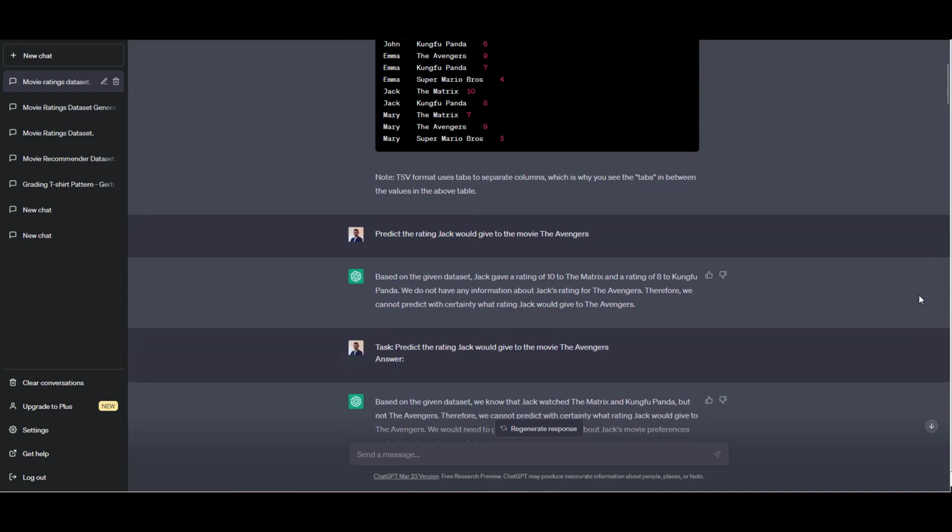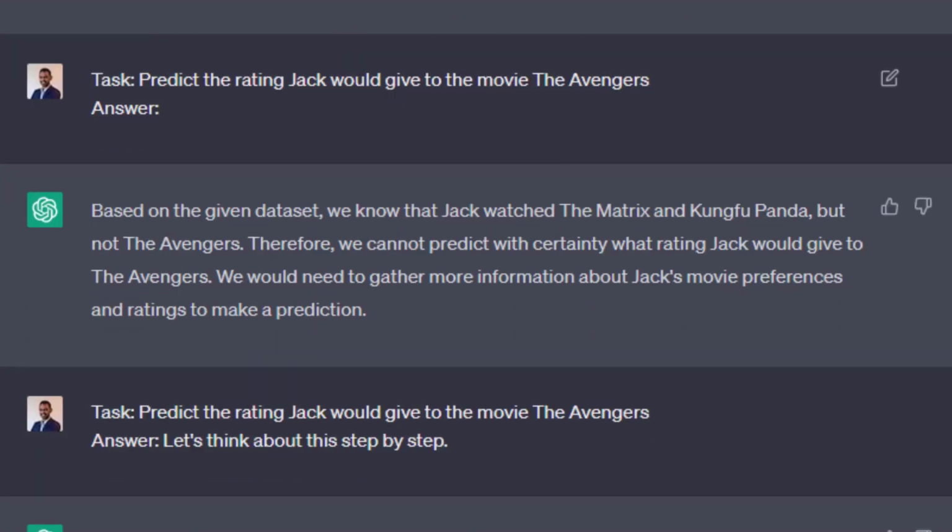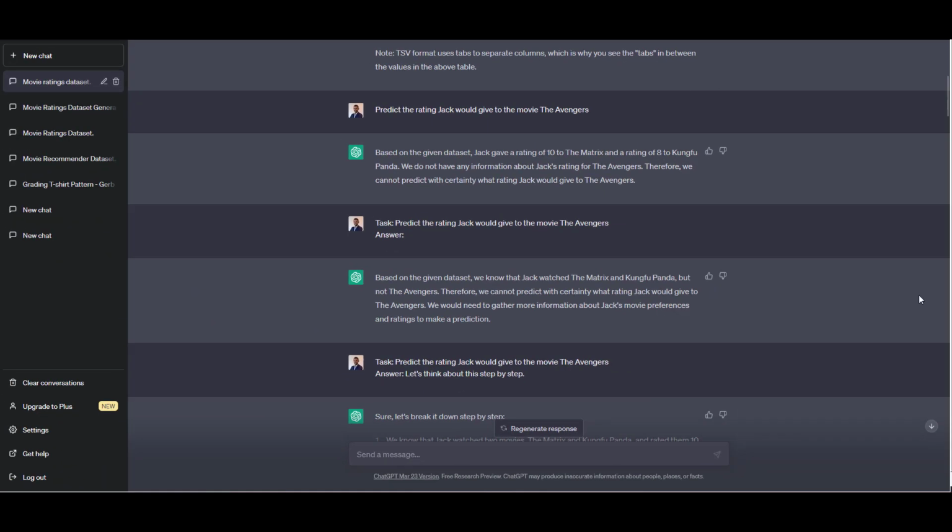Sadly, ChatGPT didn't fulfill this request. It thought that there should be a data point in the dataset that should explain this. It also says it cannot predict with certainty. This makes me wonder if this model has a high-level understanding of the task, which transcends language understanding.